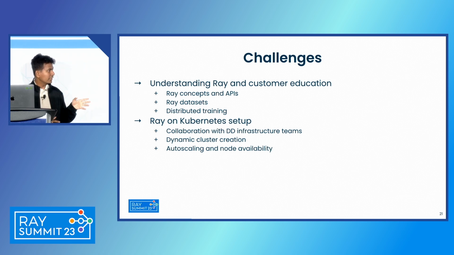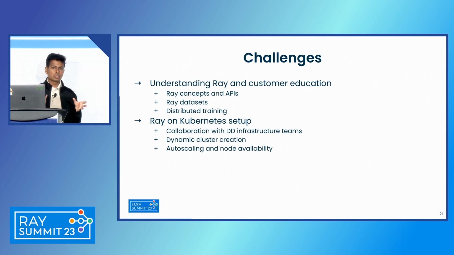Next were several infrastructure challenges. We were setting up Ray on the existing Kubernetes setup at DoorDash. And the Kubernetes clusters at DoorDash were not designed for these types of workloads. They are technically designed to host microservices at the company. So we needed a lot of help from several infra teams at DoorDash. We had to make sure the clusters got created with the right permissions to access all of our internal resources and libraries.